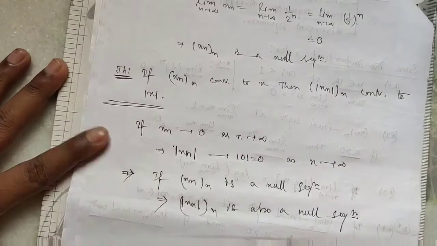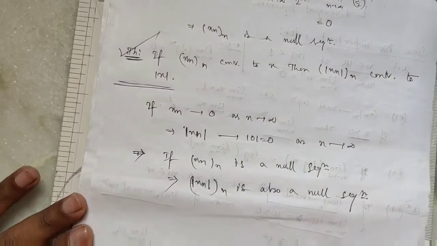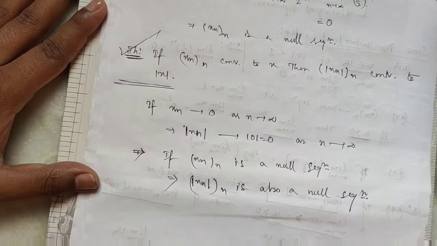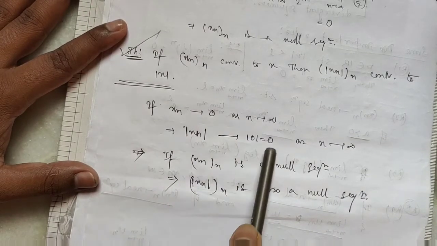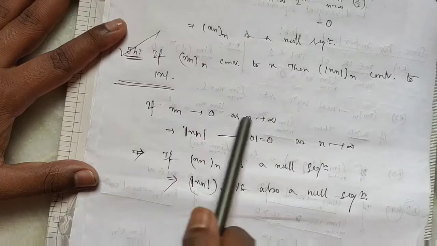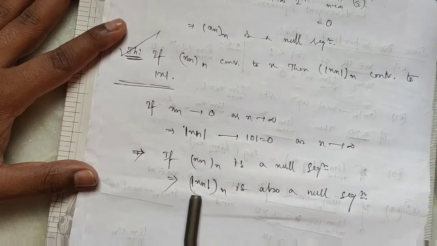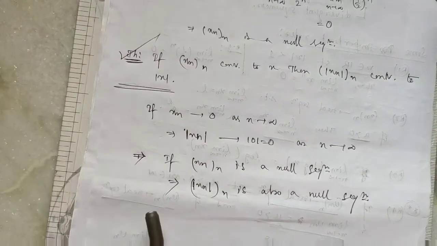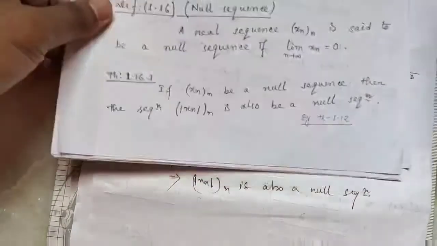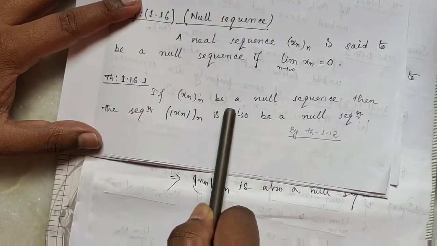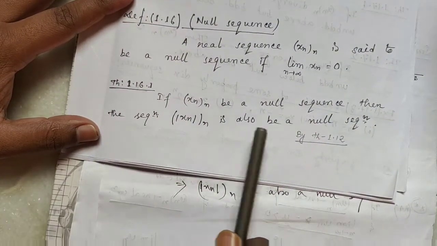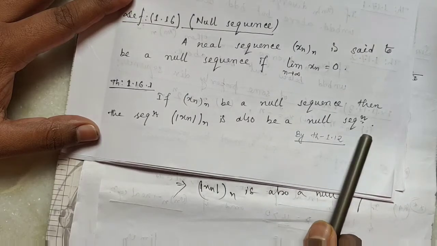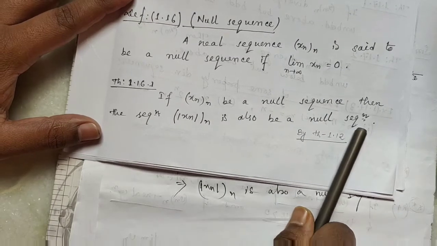Clear? If xn converges to 0, then mod xn also converges to 0. This is our next theorem: if xn is a null sequence, then the sequence mod xn is also a null sequence. Clear?